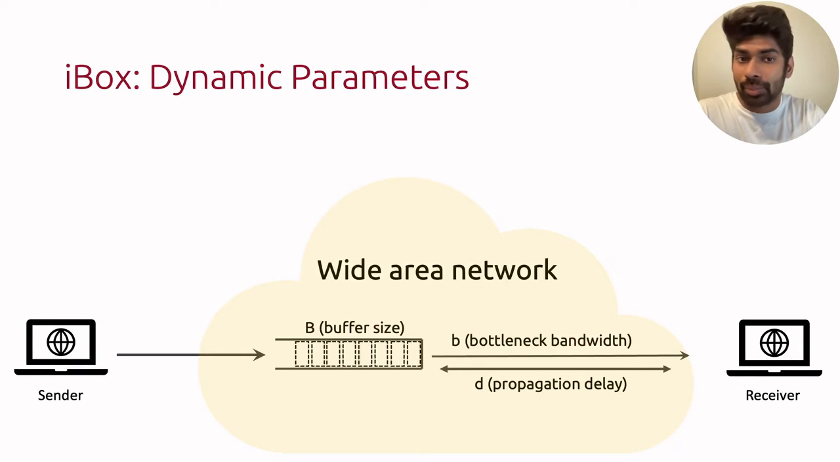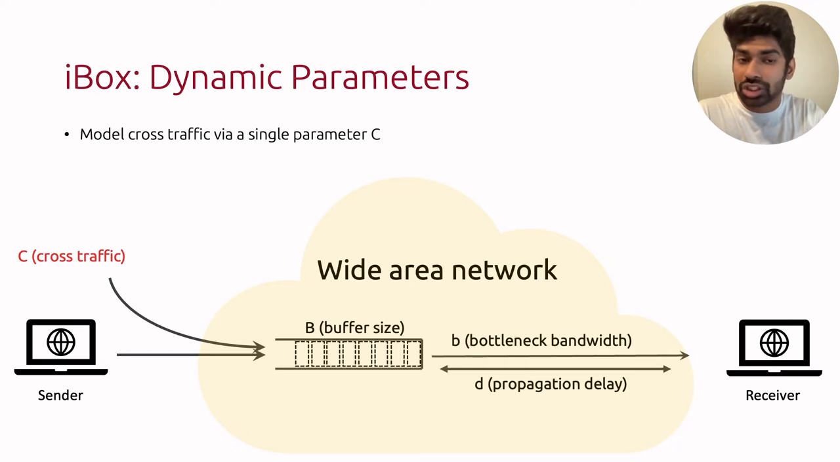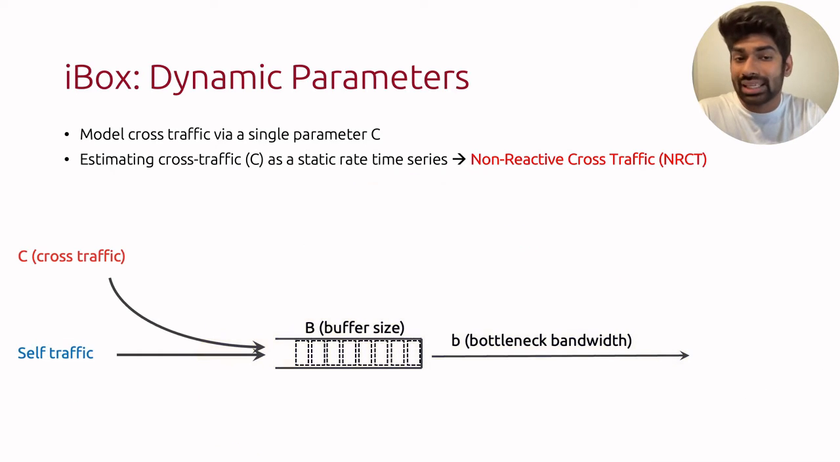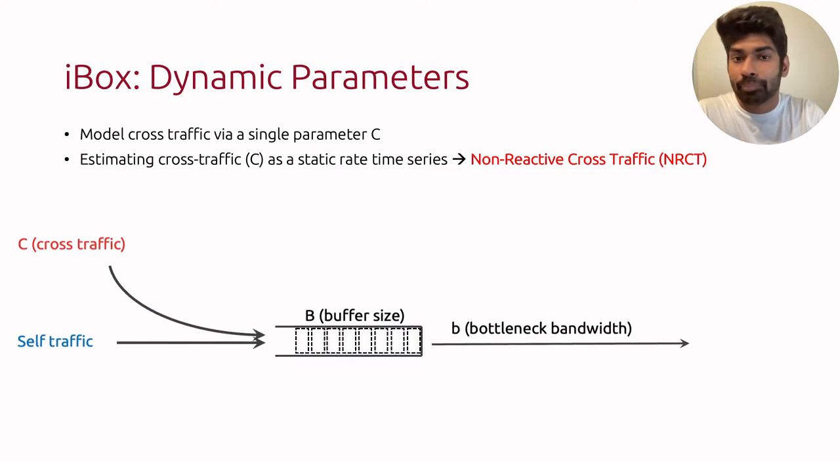Now let's look at the dynamic parameters that iBox estimates. The model from before is too simplified as it does not account for cross-traffic. So next, we model cross-traffic via a single parameter called c. In our first iteration of estimating cross-traffic, we estimate it as a static rate time series, which we call non-reactive cross-traffic, or NRCT. So let's see how we can estimate it. Let me just clear up this diagram.